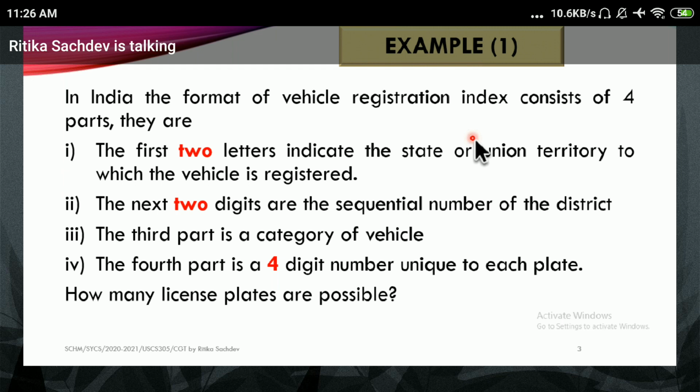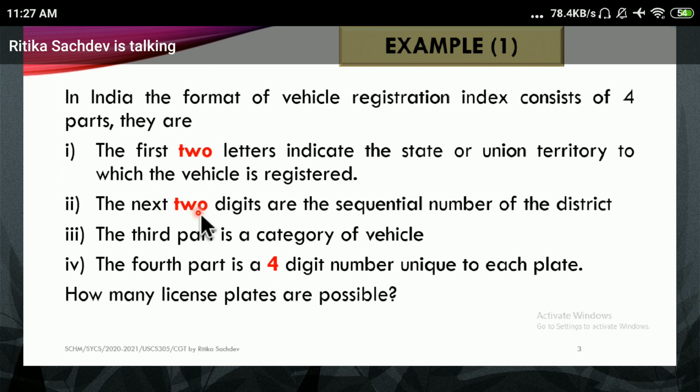Now, the very first thing to understand is that the first part is 2 letters followed by 2 digits, so that becomes 4 places. The third part is the category of vehicle, so that is the 5th place. Then the fourth part is a 4-digit number, so after 5 places we have 4 more places. Let's count how many characters are to be put. First 2 letters, so 2.